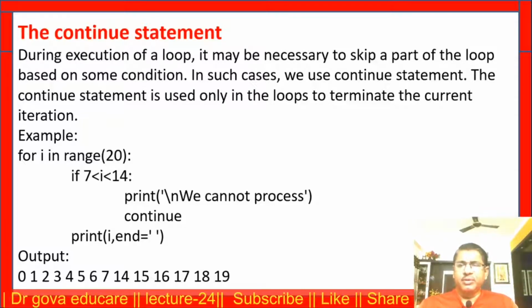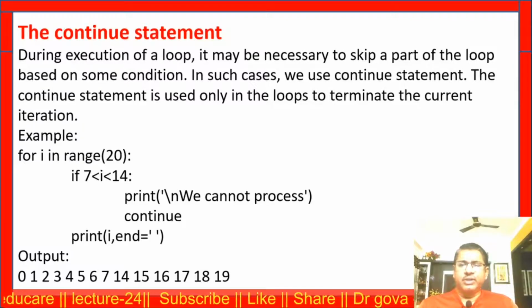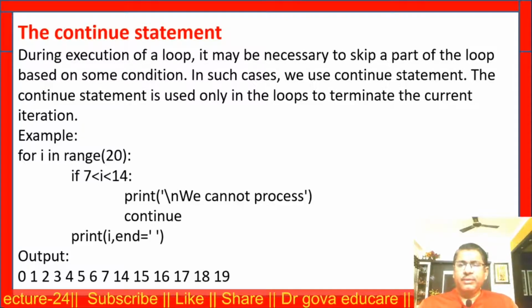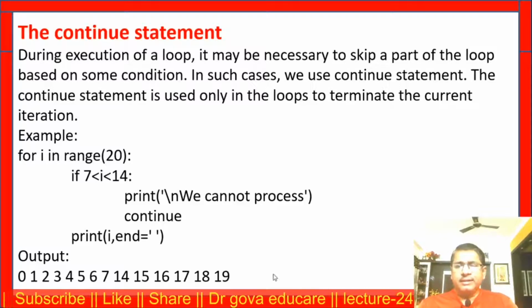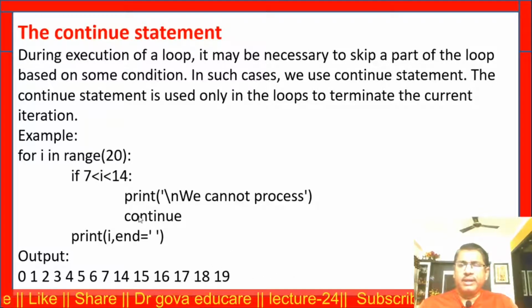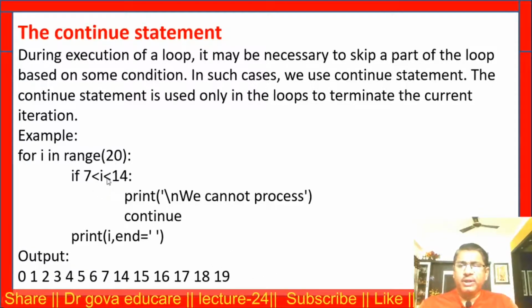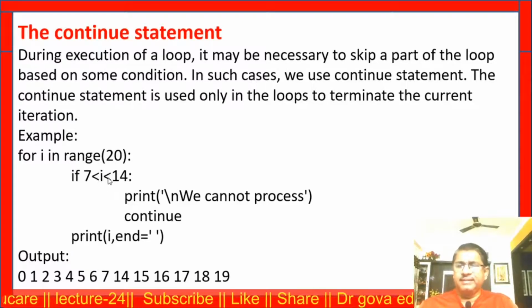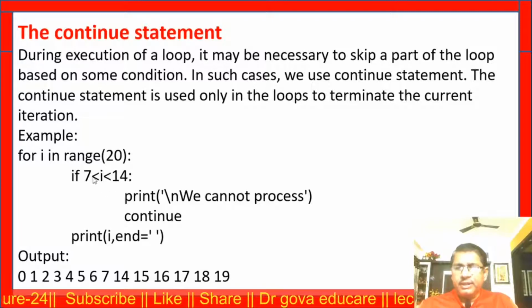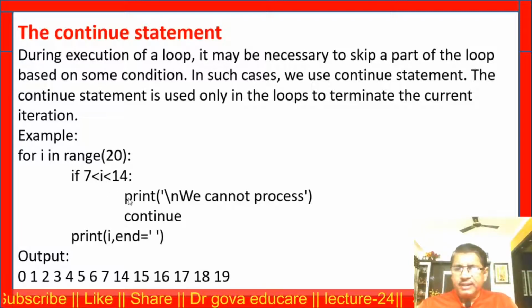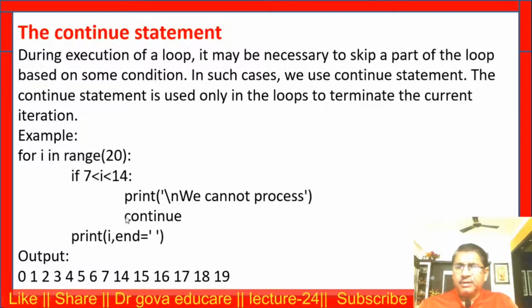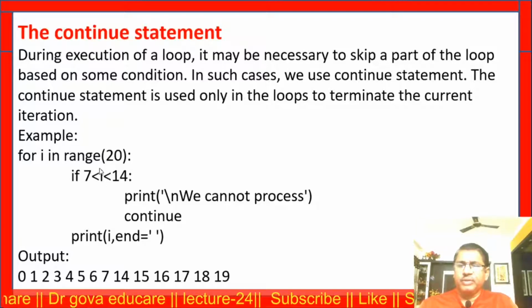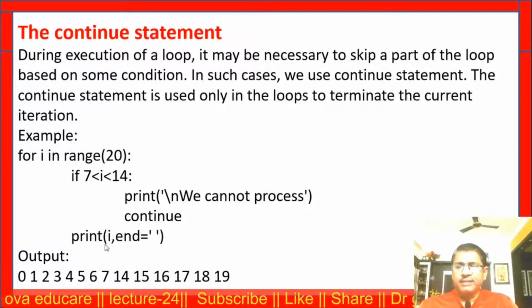Say for example, for i in range 20, now if i lies between 7 and 14, I don't want to print the value of i in this range. Now, if the condition is reached, the loop will be continued. Otherwise, print the value i.